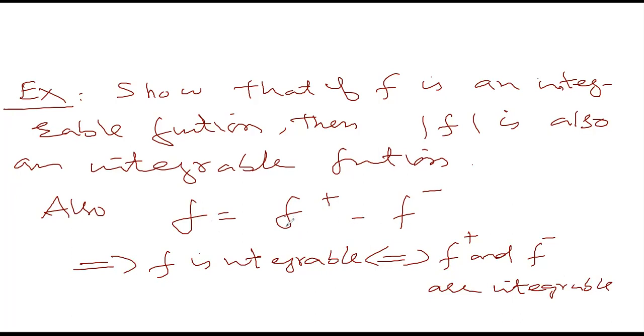Conversely, if f plus and f minus are integrable, then their difference is integrable, but their difference is equal to f. So f is integrable. So that's now done. Okay. Now we have some properties of integrable functions. That's in this theorem.